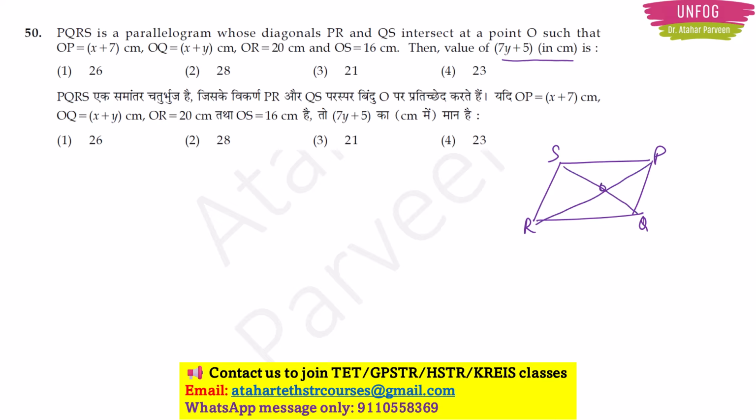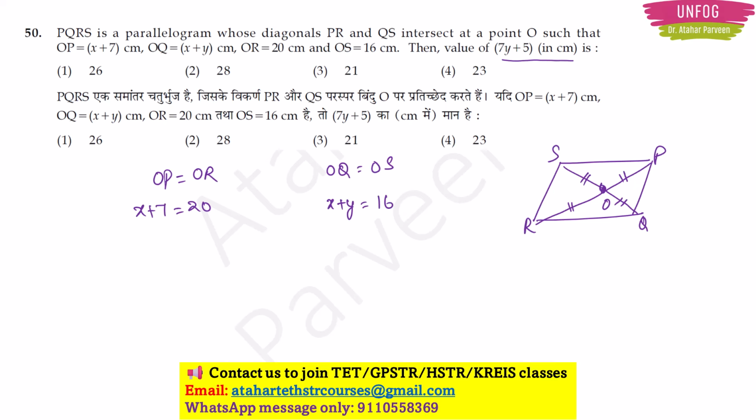So for a parallelogram, diagonals are bisecting each other. So if you know this point, then you can easily proceed with the problem here. So OP will be equal to OR, and OS will be equal to OQ, right? So the diagonals are bisecting each other. Now they have clearly given the values, right? OP is x plus 7 and OR is 20 centimeter. OQ is x plus y and OS is 16 centimeter.